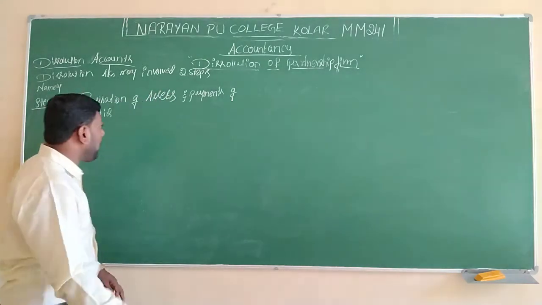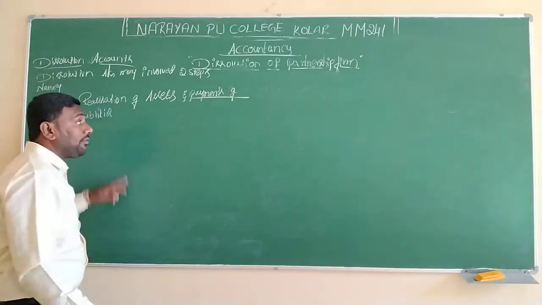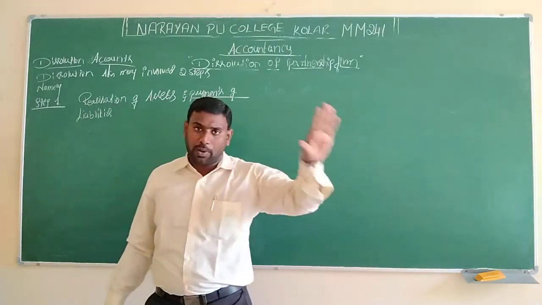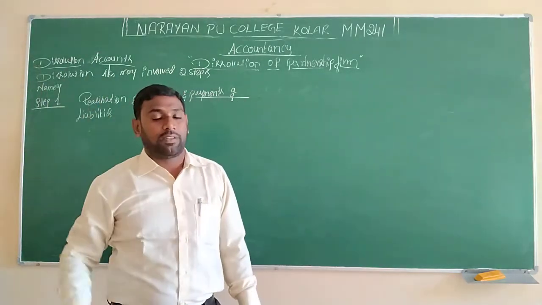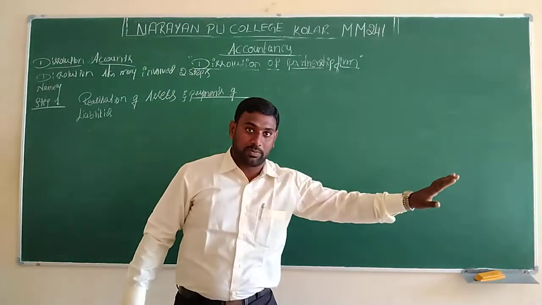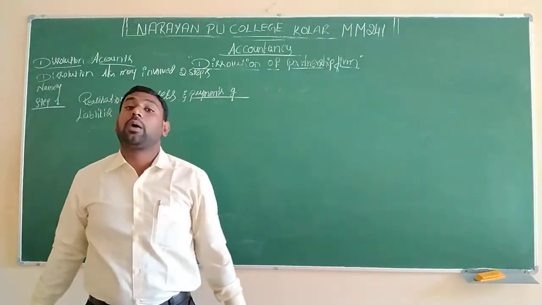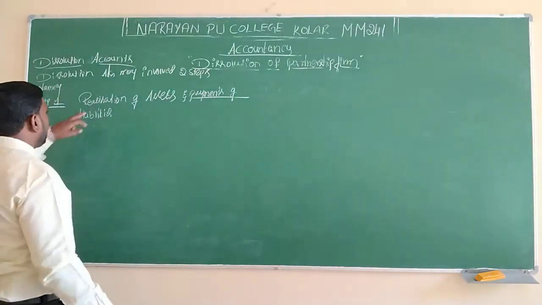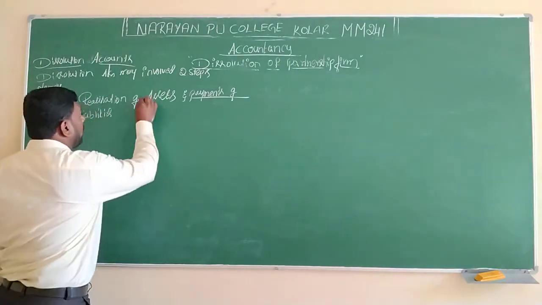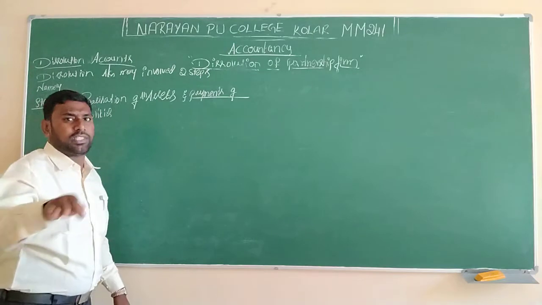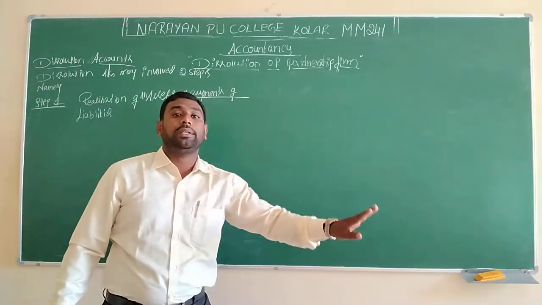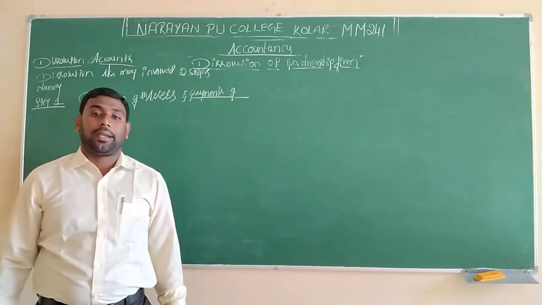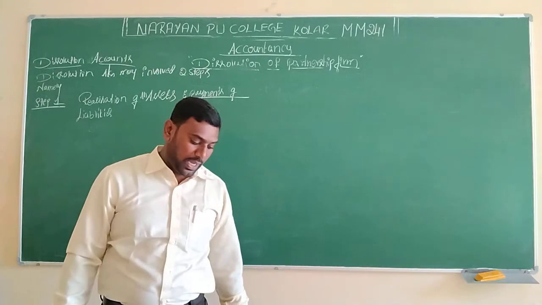When they give the document, we have to make the payment of all our liabilities. The business has assets and liabilities. Assets mean the properties of the business; liabilities are the debts of the business. When we sell our properties, we have to pay our debts and loans. So the first step is realization of all assets, and we have to pay all the liabilities, whether long-term or current. It is compulsory to make the payment.